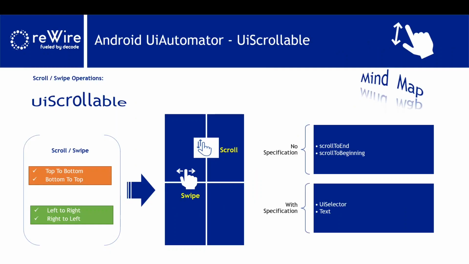Basically, before getting into the raw methods of UiScrollable, first we need to understand what exactly swipe and scroll are. In most mobile devices, 99% of our daily operations are scrolling from top to bottom and bottom to top. But on tablets, we mostly use left and right.